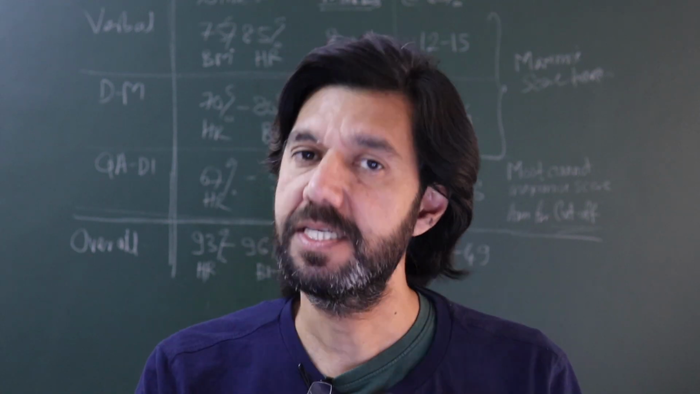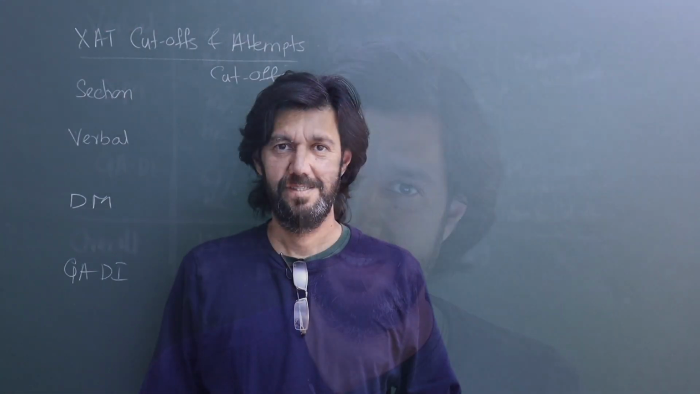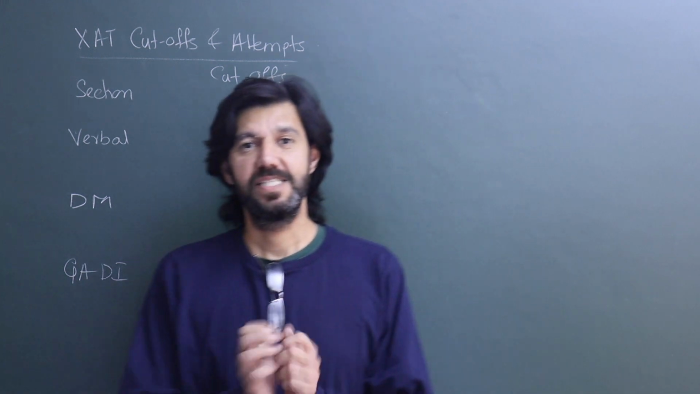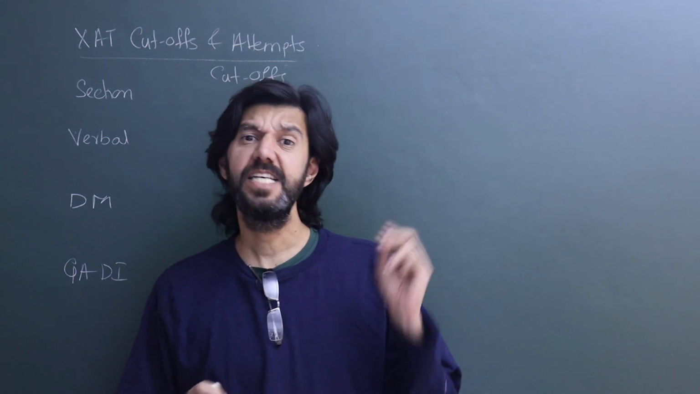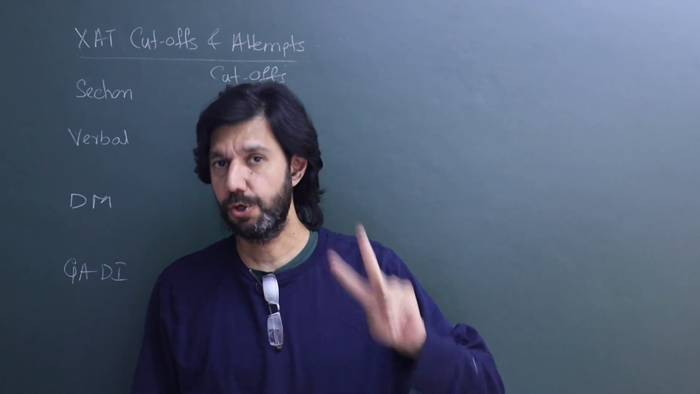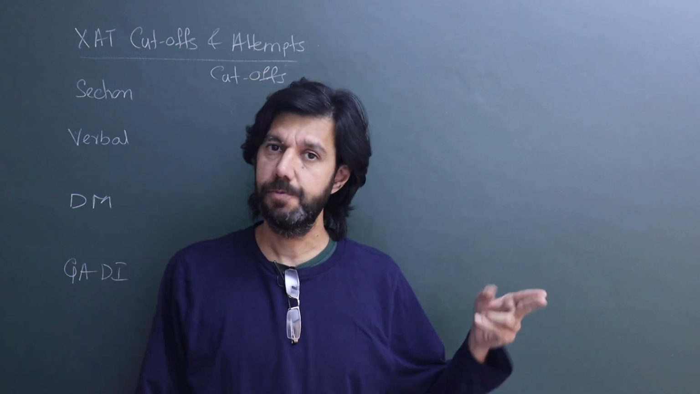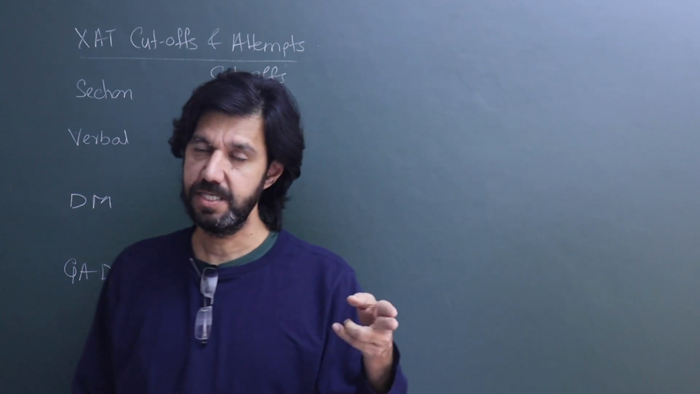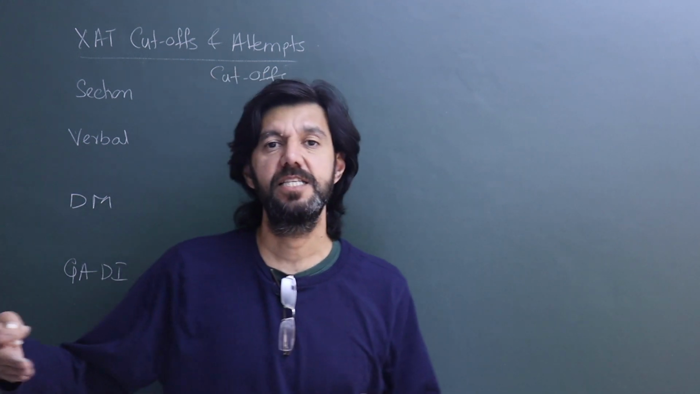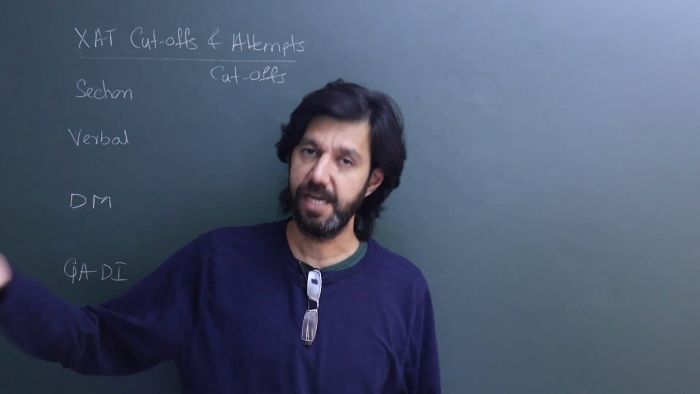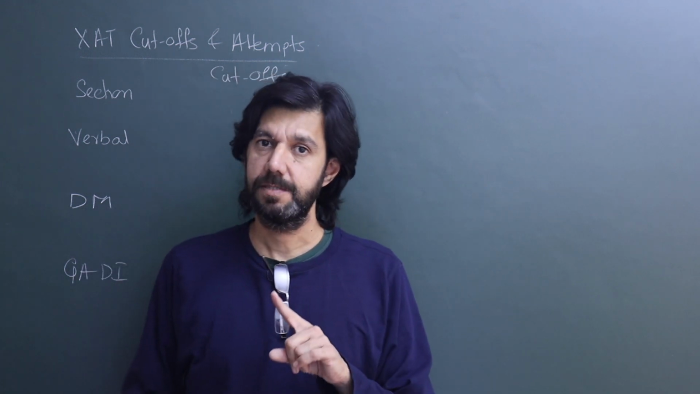Let's get more insight into XAT, starting with the cutoffs. Just like CAT, XAT also has sectional cutoffs. And these sectional cutoffs are dependent on 2 factors. One, which program you're applying to. There are 2 programs, HR, Human Resources, and BM, Business Management, for specializations like finance, marketing, operations. The cutoff is different for the 2 programs.